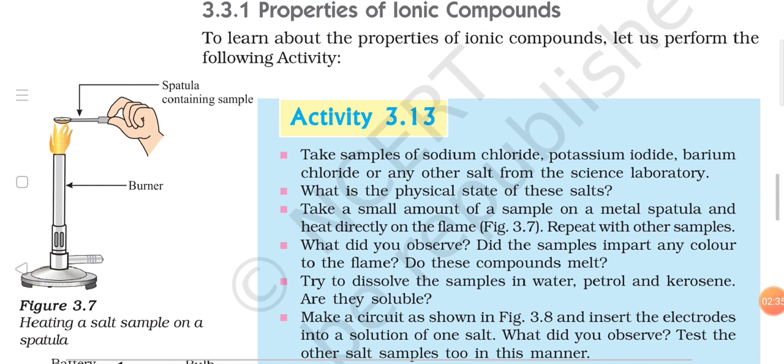The answer is these compounds will not melt just by heating over the burner, because the heat is not so high. Ionic compounds have very high melting and boiling points, and that is also given just after this activity, I think, in the form of a table.